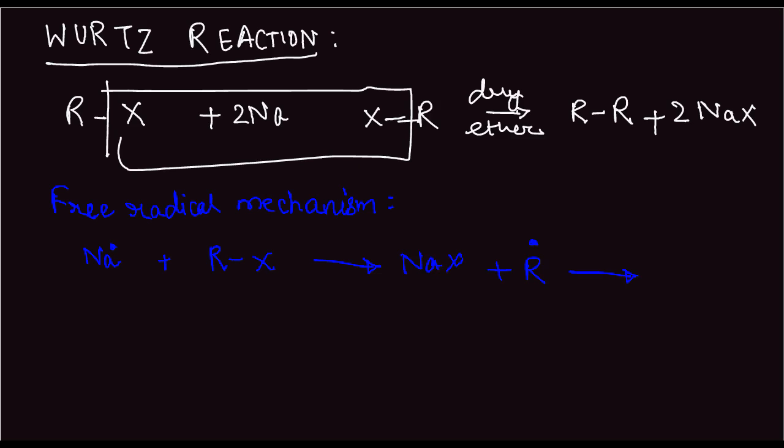Now there are many such R free radicals in the system, and so they join together to form R-R, that is the alkane. Also the steric factor for 1 degree is greater than 2 degree is greater than 3 degree, and therefore the formation with RF is less than RCl, is less than RBr, is less than RI in this case.